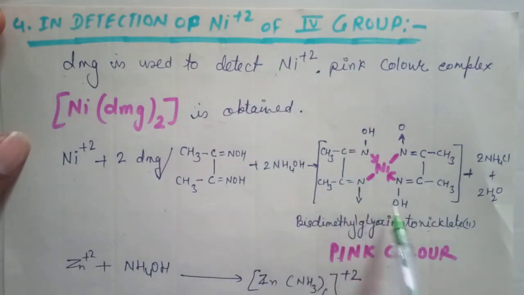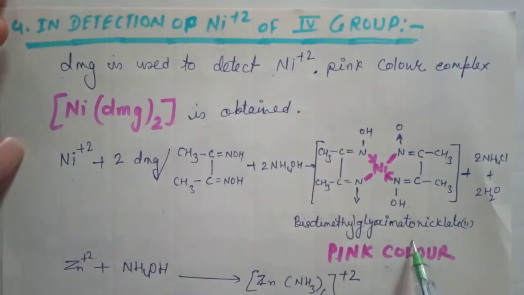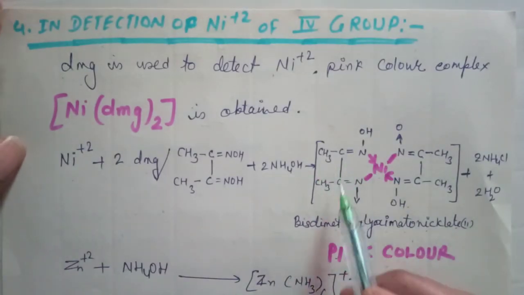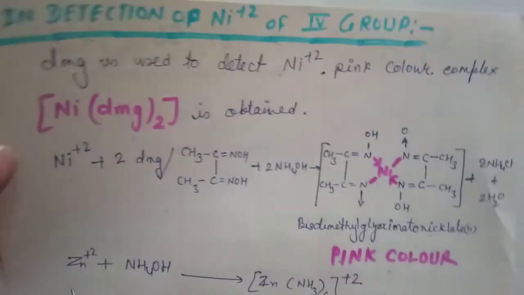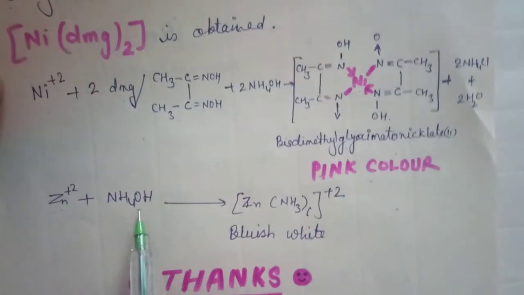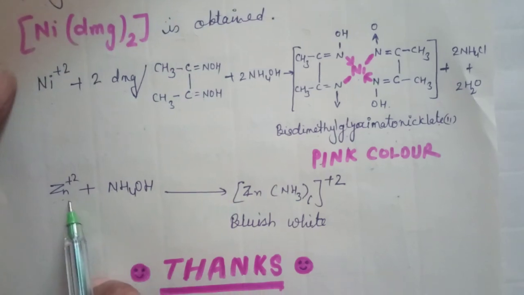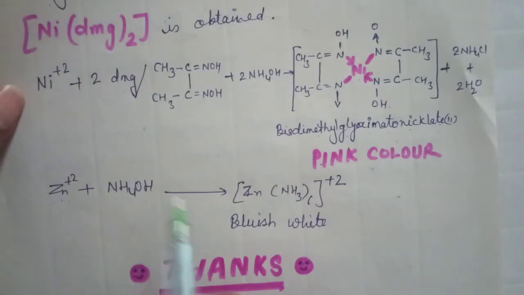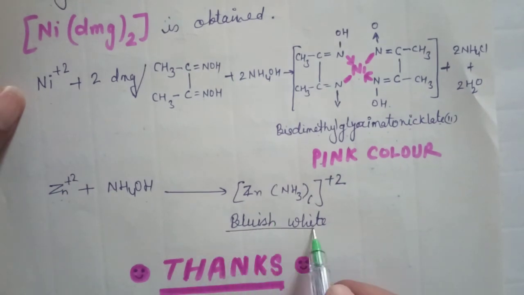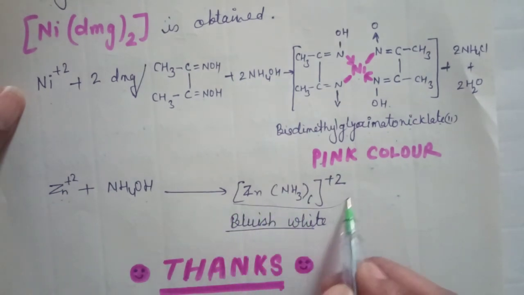And if we want to check the Zn2+ ions, then NH4OH is used. When Zn2+ ions are dissolved in NH4OH solution, a bluish white colored complex compound is obtained. This bluish white color shows the presence of Zn2+ ions in the mixture.